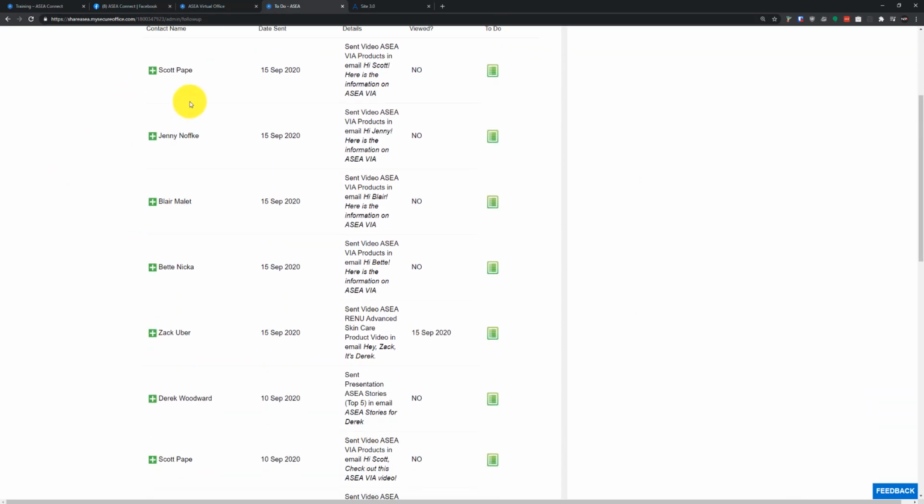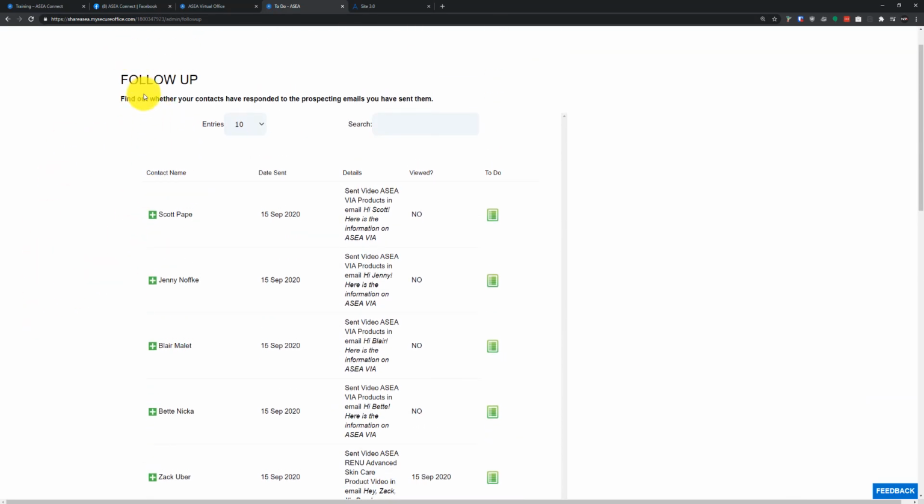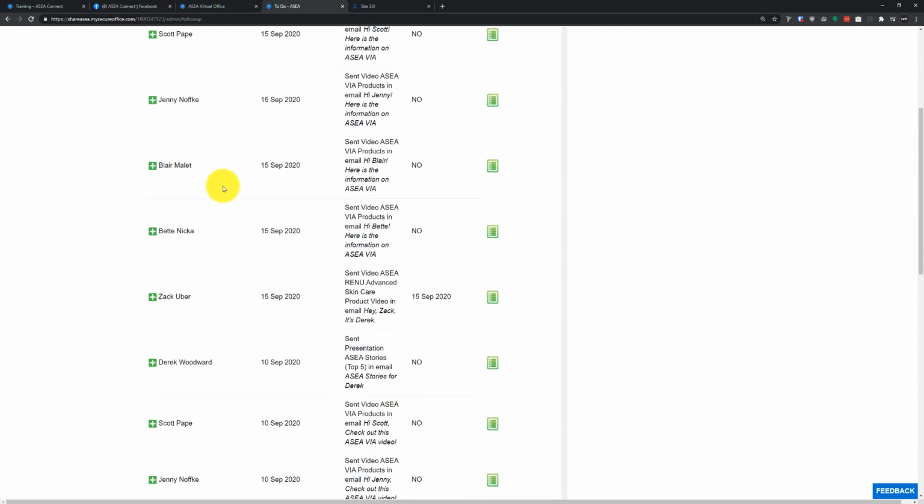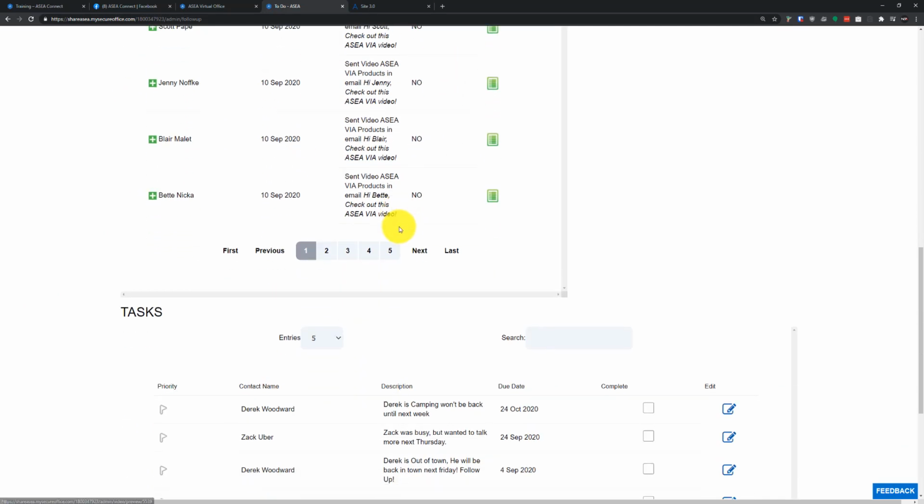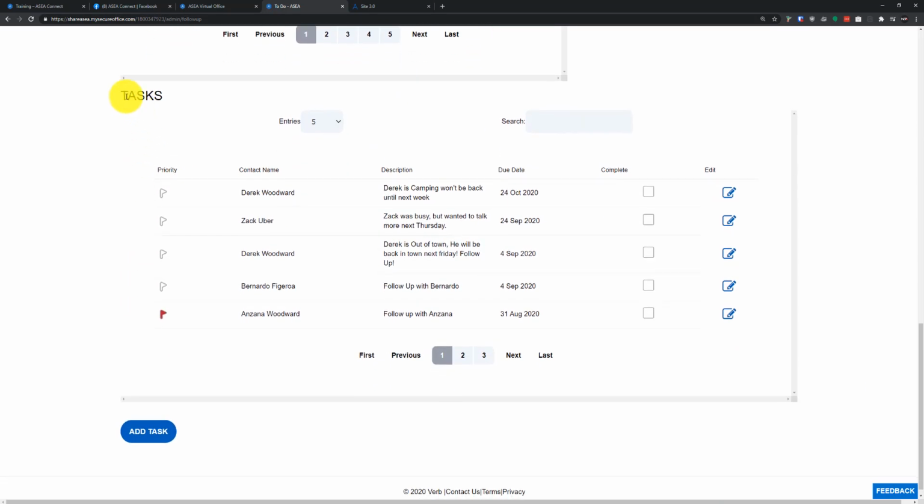So it's the same exact screen here, just showing you all of your contacts that you've been prospecting to and keeping you on top of them that way. Down here below that, though, is our tasks. And you can see here that I have a few different tasks that I need to follow up on.